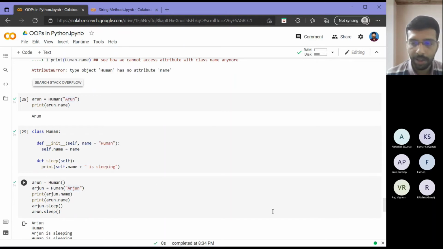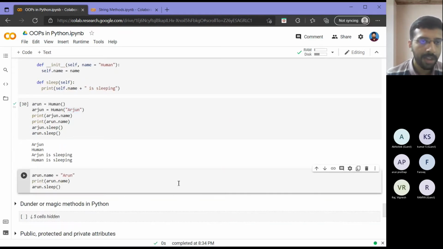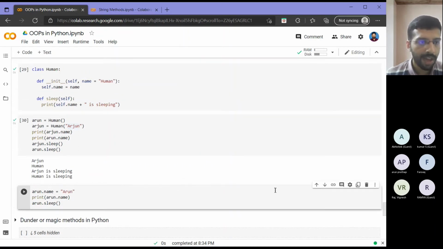So let's see what each will contain. Right. So as I told, Arjun.name will contain Arjun, Arun.name will contain human. And now I am able to call both Arjun.sleep as well as Arun.sleep. In Arjun.sleep, I got Arjun is sleeping, and in Arun.sleep, I got human is sleeping, because as you can see, we did not pass the name here. Now again, similar to what we did for instance attribute, we can change the value for the attribute name to Arun.